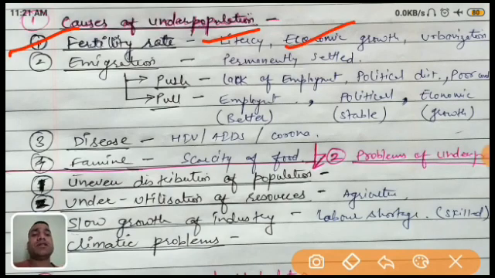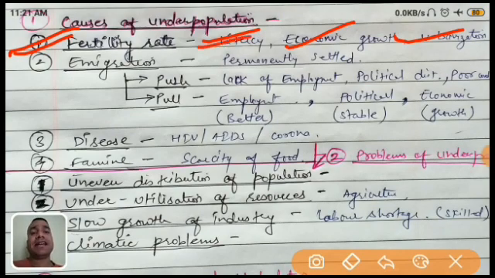Then economic growth, because they are economically sound. The growth is very high in the developed countries. The growth is very high in the rate of sustainability of life. It means each and everything is very expensive. So that is another reason. And urbanization, because the cost of living is very high in urban areas. So that's why the fertility rate is a cause of underpopulation.